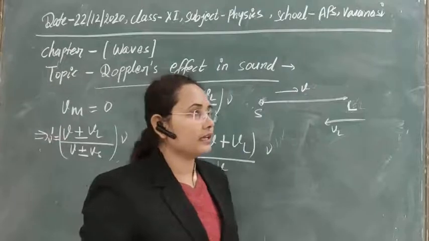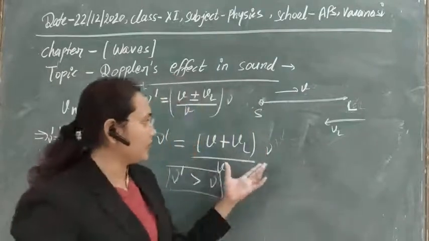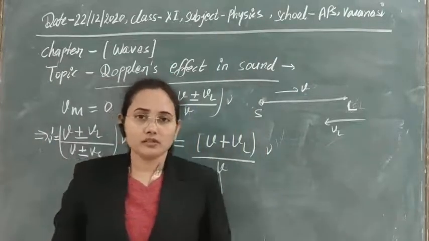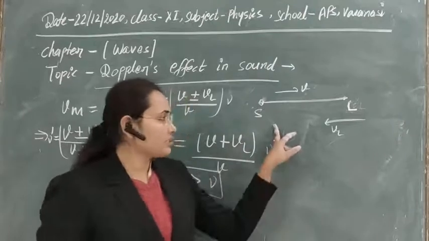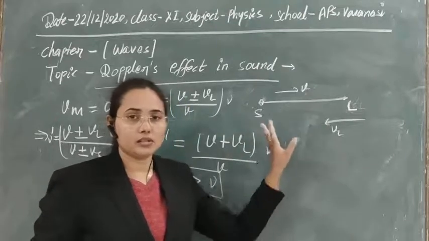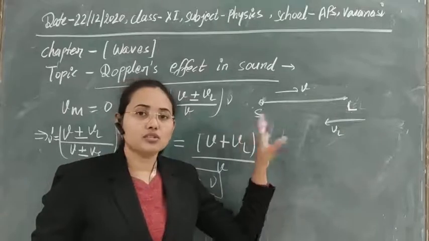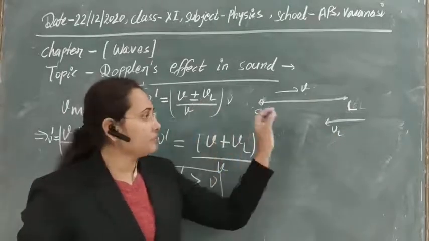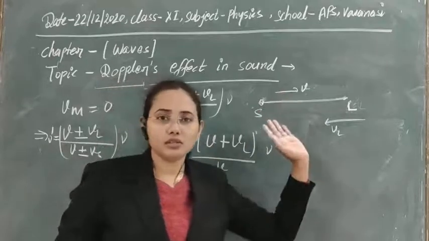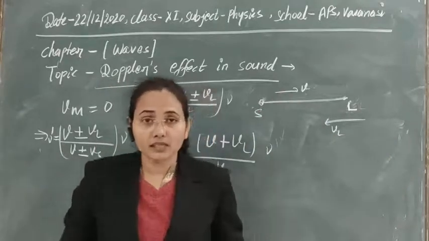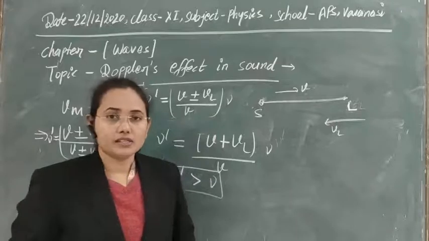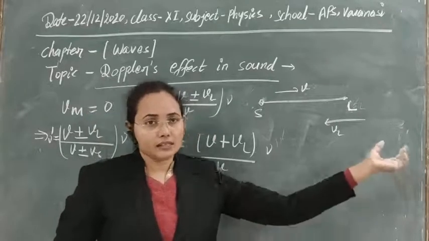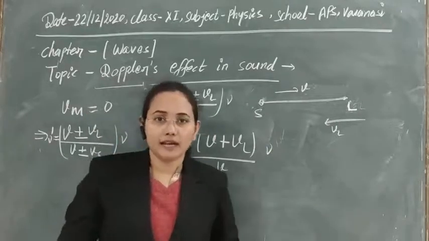So these are the four cases we have discussed here. First we took when the listener is at rest, and the source is approaching it or moving away from it. And if the source is at rest and the listener is approaching it or moving away from it, what is the case of frequency? You can understand this concept easily from daily life experience.